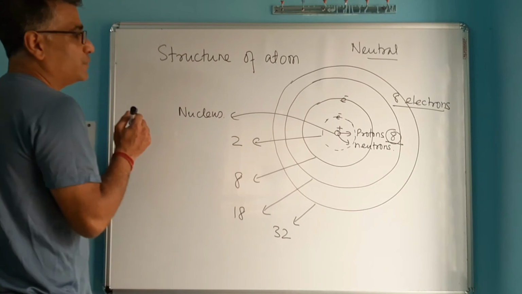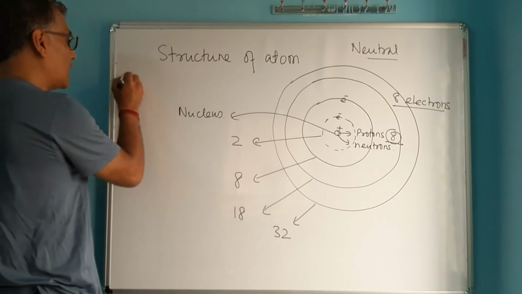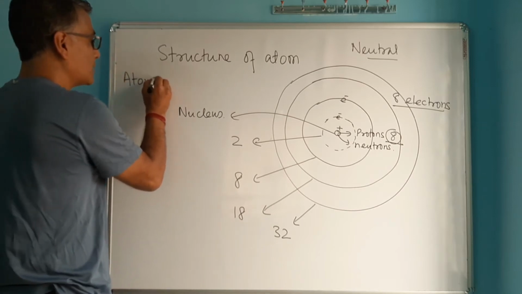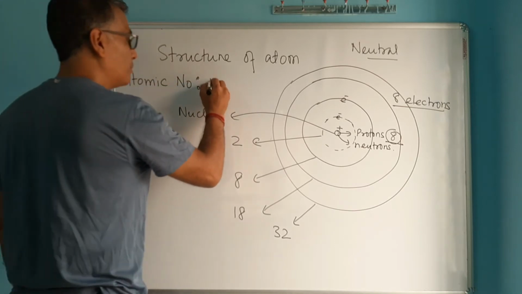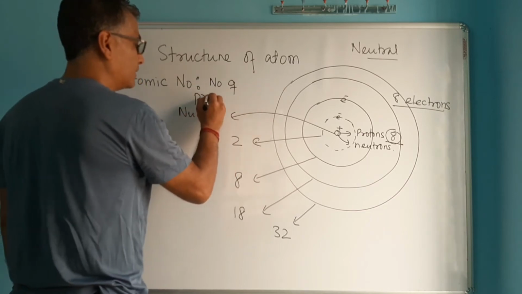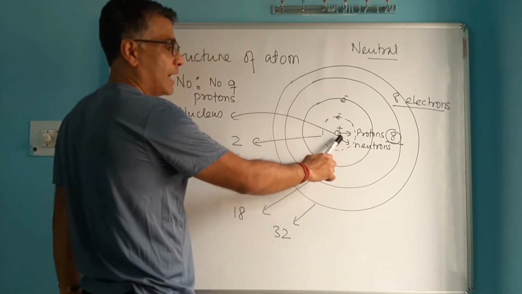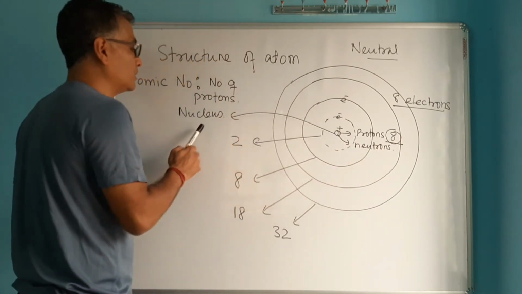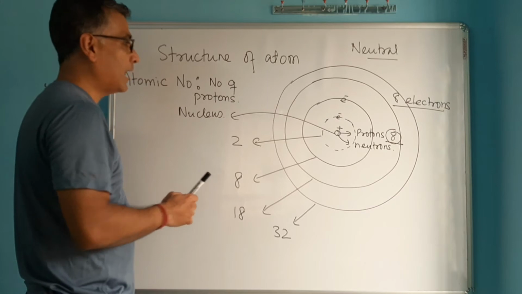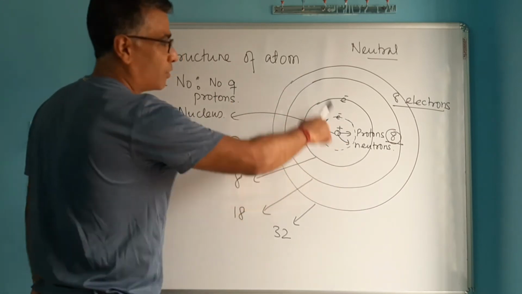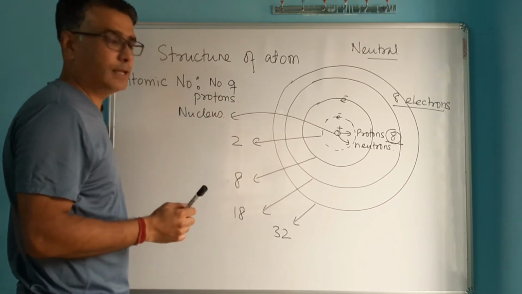Now, there are certain terms used in relation to an atom. The first term is atomic number. So you could be asked, what is the atomic number of an atom? Atomic number is nothing but the number of protons that lies inside the nucleus. Suppose a nucleus has, let's say, 8 protons. So what is the atomic number? 8, because atomic number simply means number of protons. And in a neutral atom, if you have 8 protons, you will also have 8 electrons. So atomic number can also represent the number of electrons.